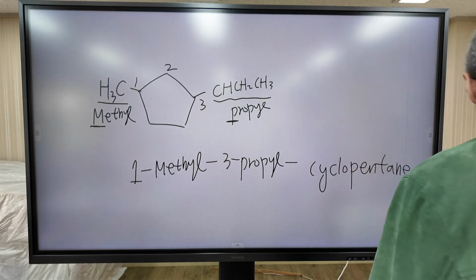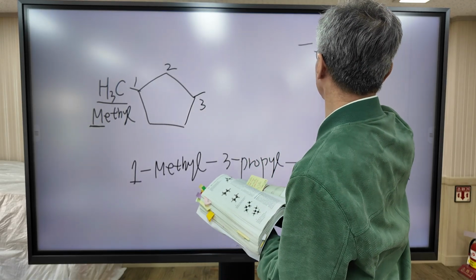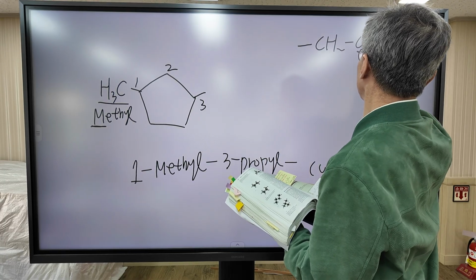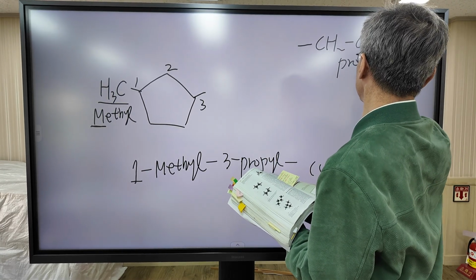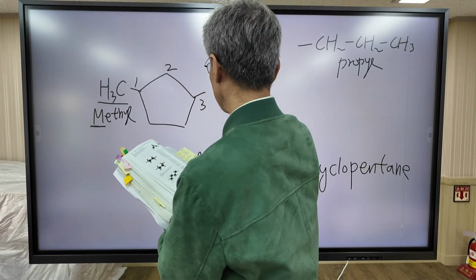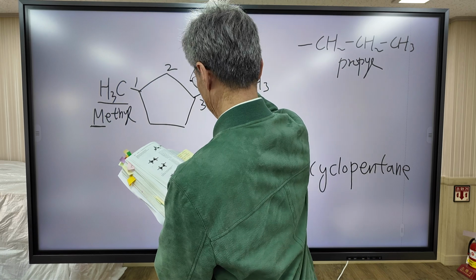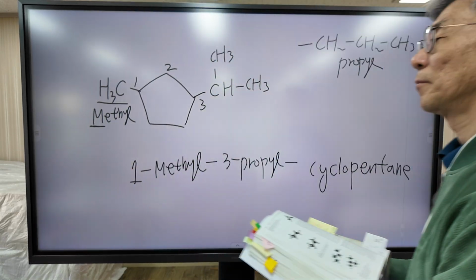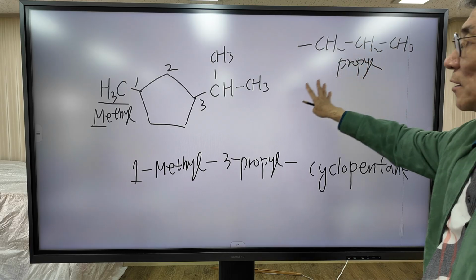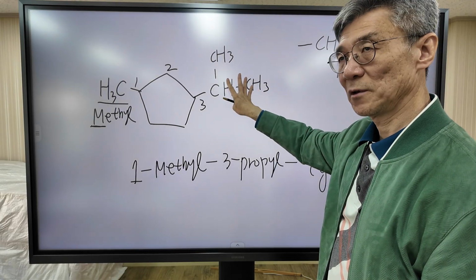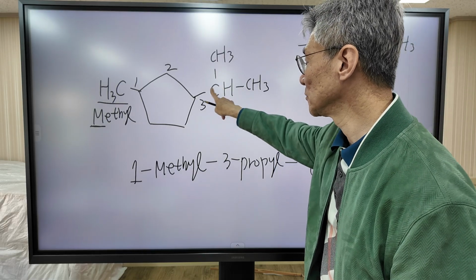Instead of this one, this one is called propyl. This group is attached. This one is composed of 3 carbons. This one is also composed of 3 carbons, but a different carbon is attached to the ring.